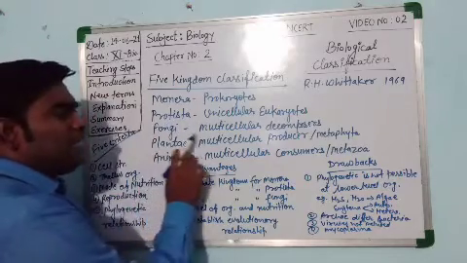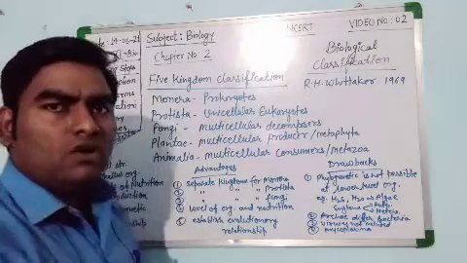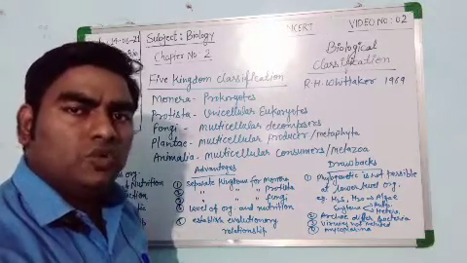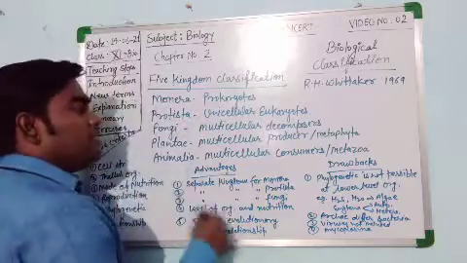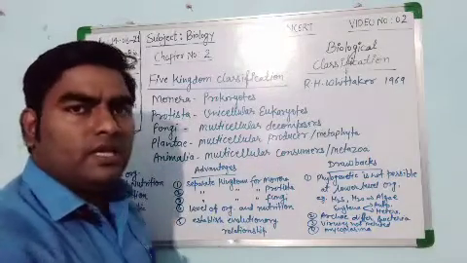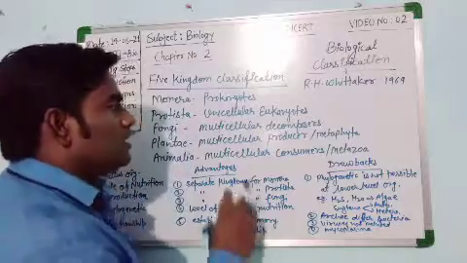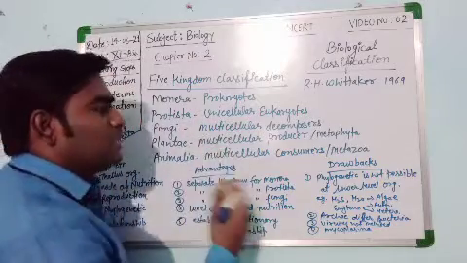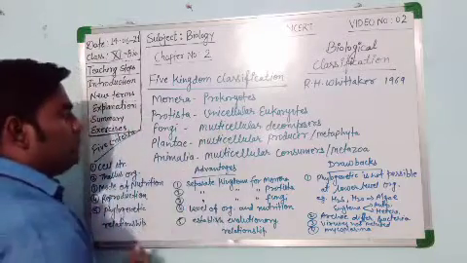Then kingdom Fungi has multicellular decomposers. Some exceptions also occur. They can be unicellular also. Yeast is a unicellular fungus. But the majority of fungi are multicellular and they are decomposers. They are a non-chlorophyllous group of plants. They are saprophytic, parasitic and heterotrophic.